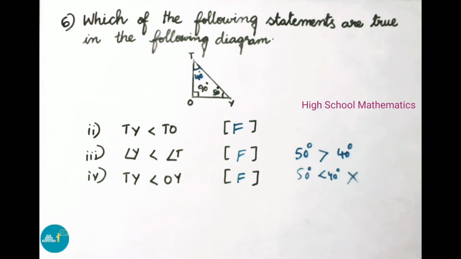Today we have seen chapter 5 triangles, exercise 5.4.